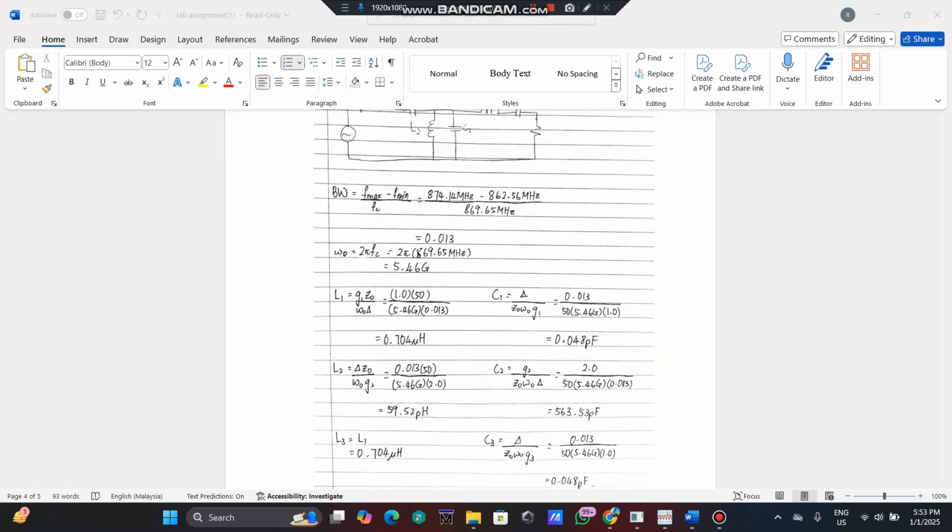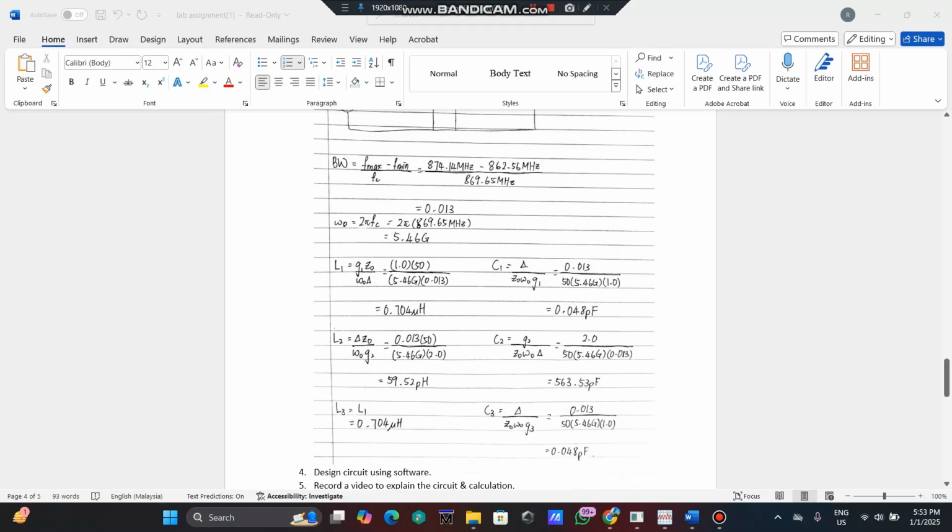First, I calculate the bandwidth using the formula frequency maximum minus frequency minimum over center frequency. The value I get is 0.013, and then to get omega, I use the formula 2 pi fc, and I get the value 5.46 giga. And then here's the calculation. The values that I find for bandwidth and omega, I will use in L1, L2, and L3